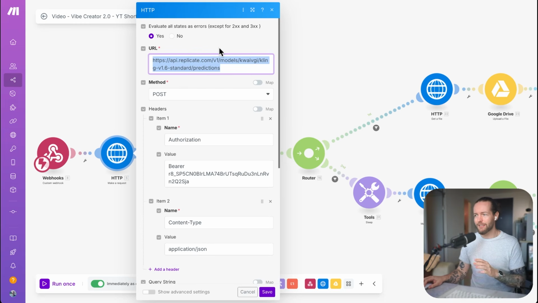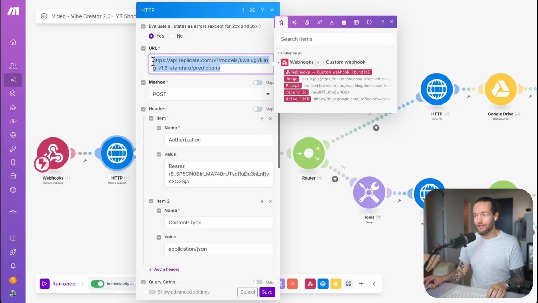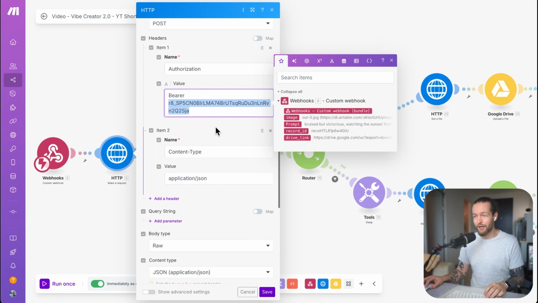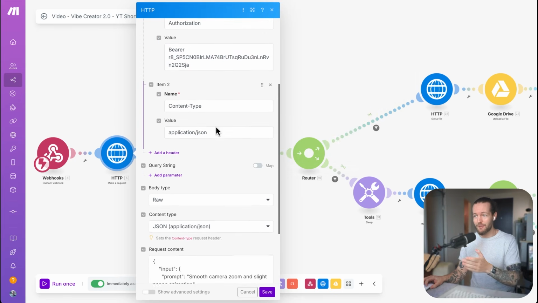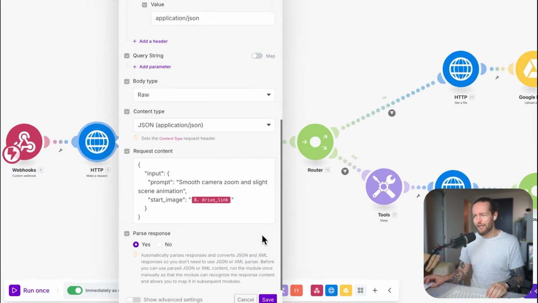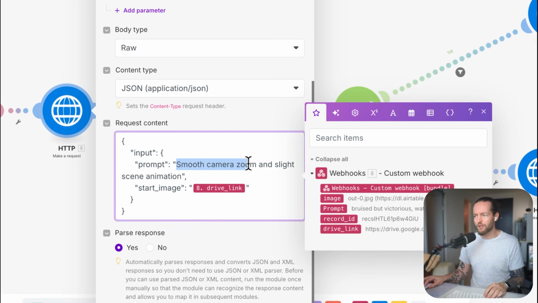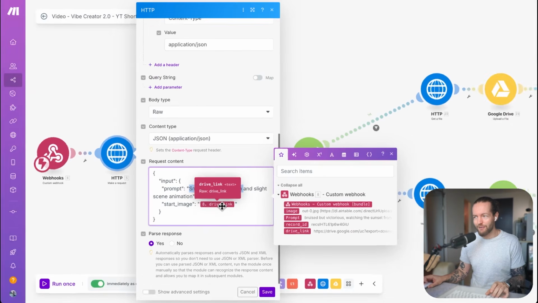So to set this up, it looks exactly the same as before. We send to the Kling URL inside of Replicate. We paste the authorization bearer token right here. You know how to get your API. It's the exact same, so you can just copy and paste that. And the input that we give to this model is the prompt, smooth camera zoom and slight scene animation. This is because some of the images are of a character, some of the images are of a laptop or something like that, so we can't be extremely specific when we have all these variables. However, the start image is from the drive link that we created in the previous automation.